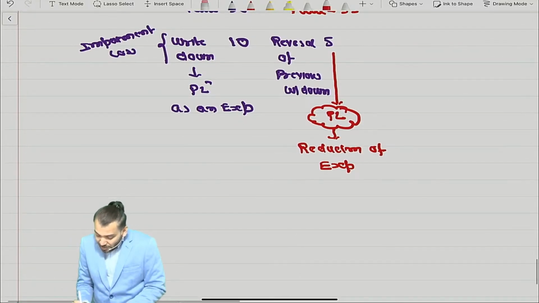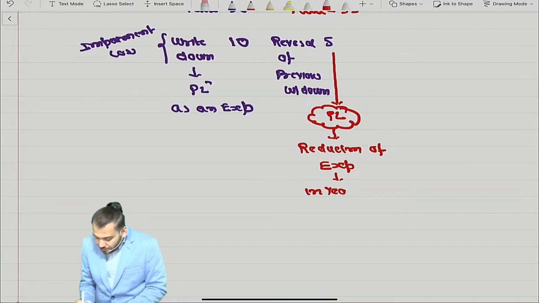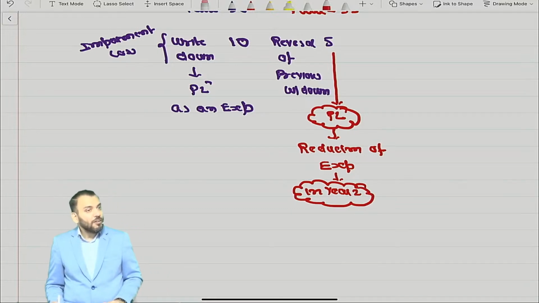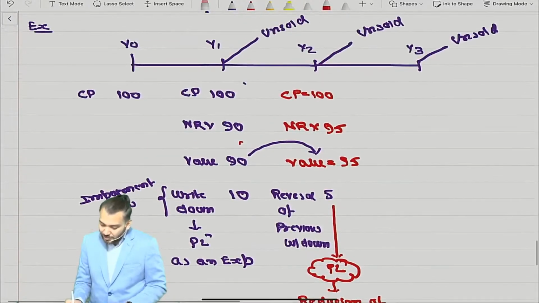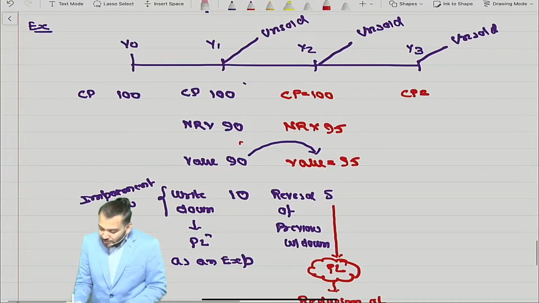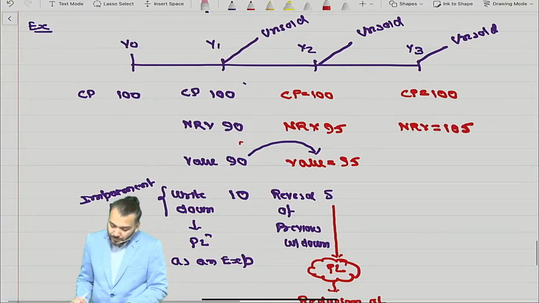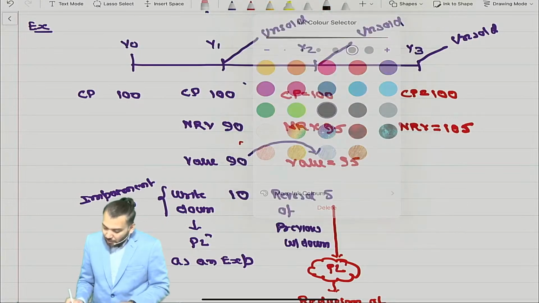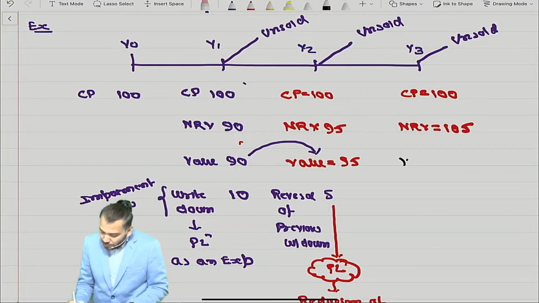Correct. So the reduction of expense is in year 2 only, the year in which the reversal occurs. Last year, once again we do a reassessment: cost price 100, and now suppose NRV becomes 105. Quite possible. Now how much value? 100.